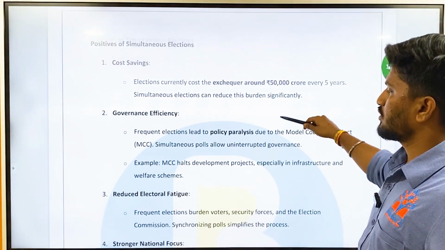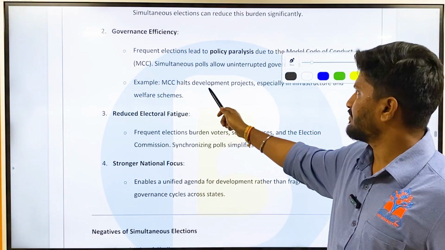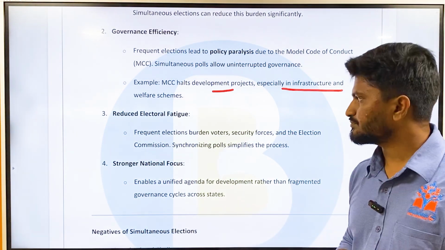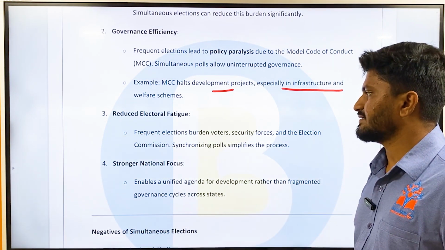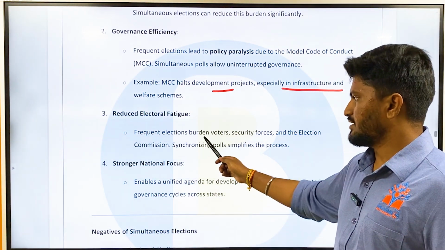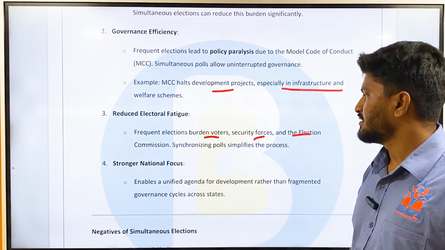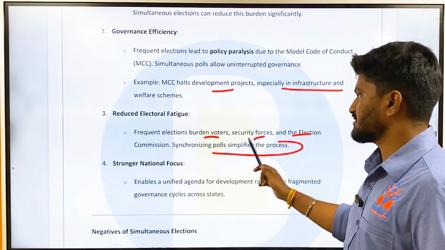Example: the model code of conduct halts development projects, especially in infrastructure and welfare schemes. Okay. Then reduce electoral fatigue. Frequent elections burden the voters, security forces, and the Election Commission. Synchronizing the polls simplifies the process.